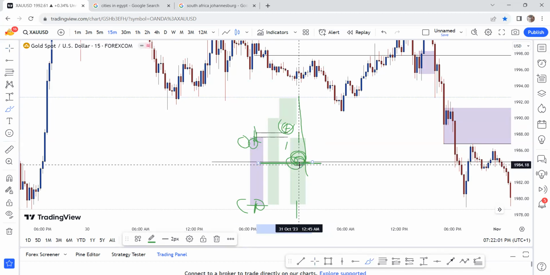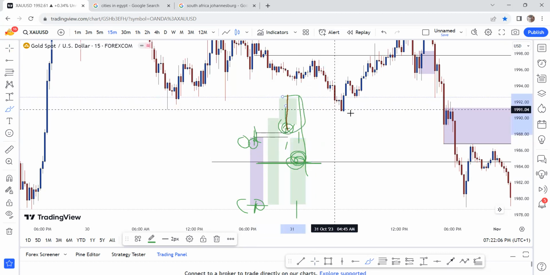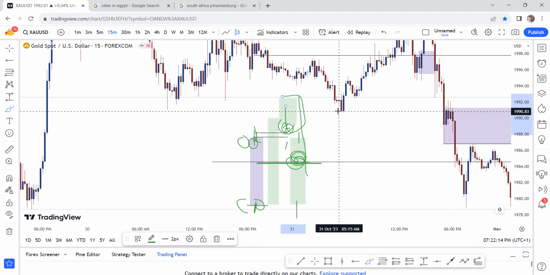Importantly, this candle has to close first, right? Yes, this candle has to close first. All right, do you understand? Yeah.